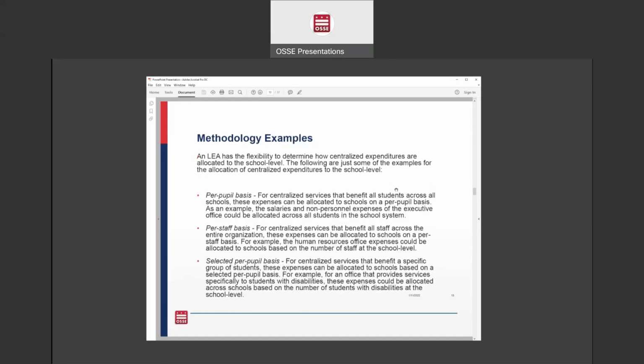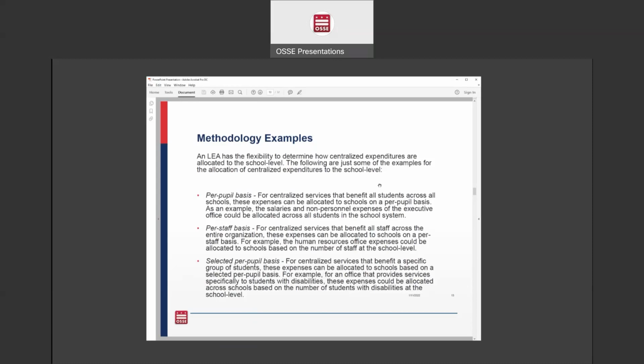So here's just a couple examples. So an LEA, again, has the flexibility to determine how centralized expenditures are allocated to the school level. These are just a couple examples, so I'll just go through one or two. So the first one is a per pupil basis, and this is for centralized services that benefit all students across all schools. These expenses can be allocated to schools on a per pupil basis. So an example is the salary and the non-personnel expenses of the executive office. Those could be allocated across all students in the school system.